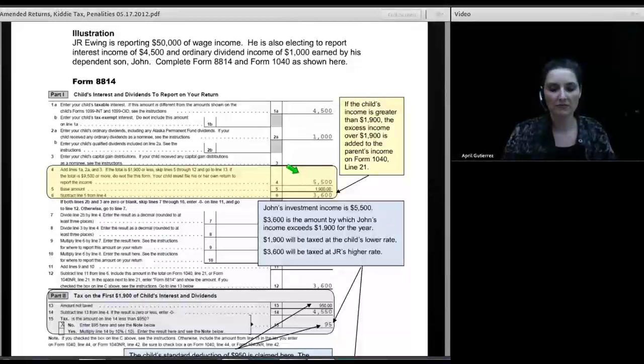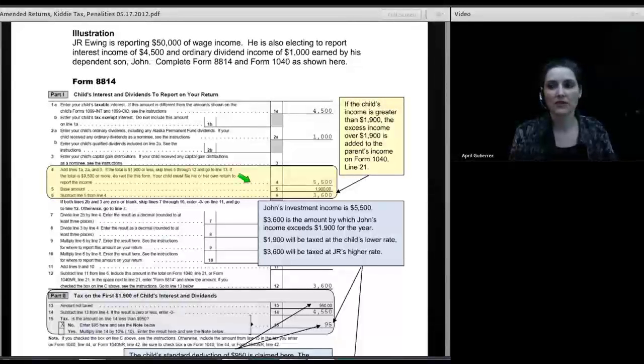and the first piece of math on the form is to enter a number called the base amount, $1,900. $1,900 is important, and it's comprised of two numbers. The first number, $950, is the child's standard deduction. The first $950 of income that the child has is not taxed at all. Anything above that is taxed, but the first $950 above that amount is taxed at the child's lowest rate of 10%.